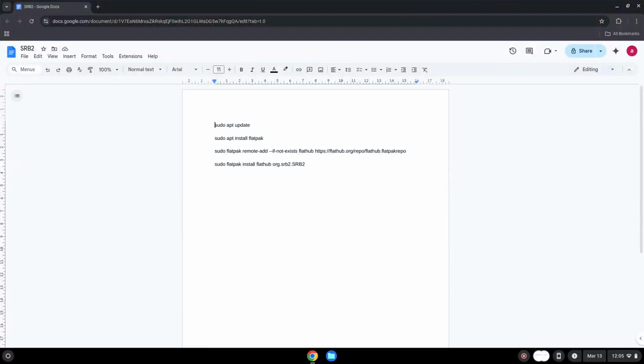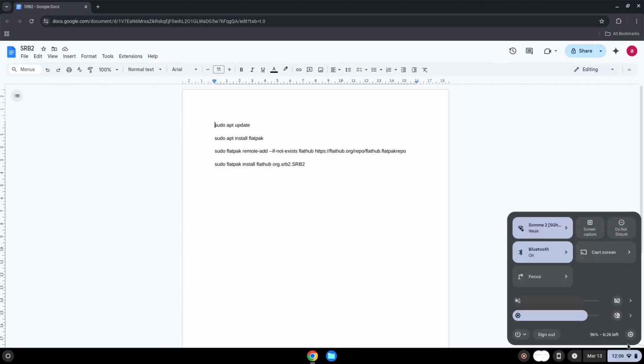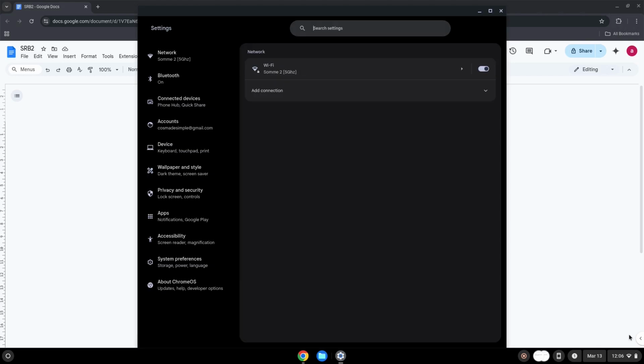Firstly, we will enable Linux apps on our device. To do this, we will go to our system settings and click on the About Chrome OS icon on the left panel. Now we will turn on the Linux apps.